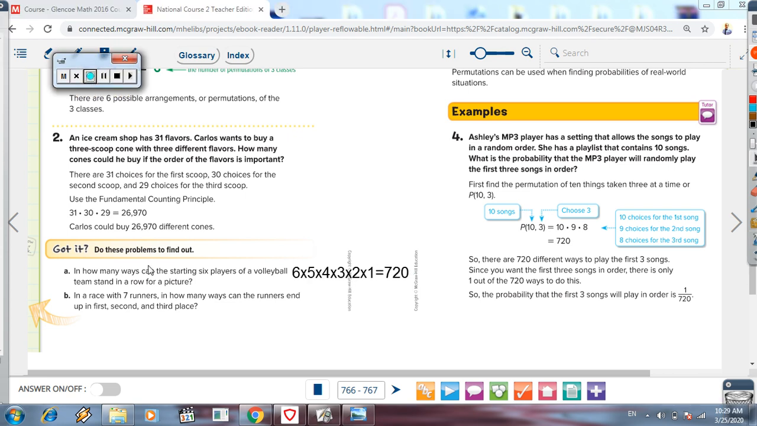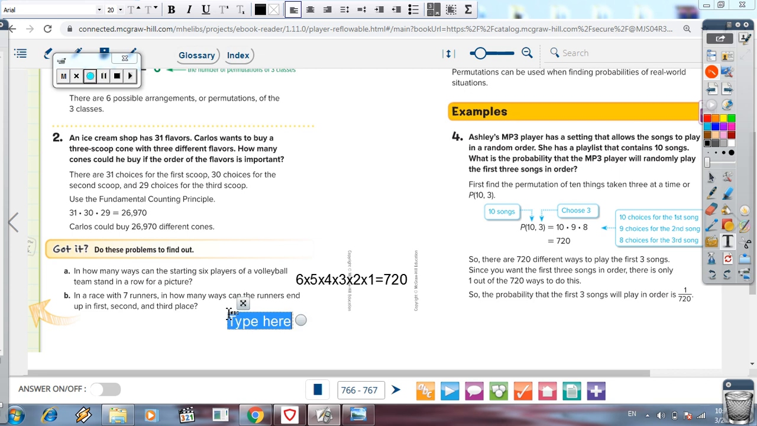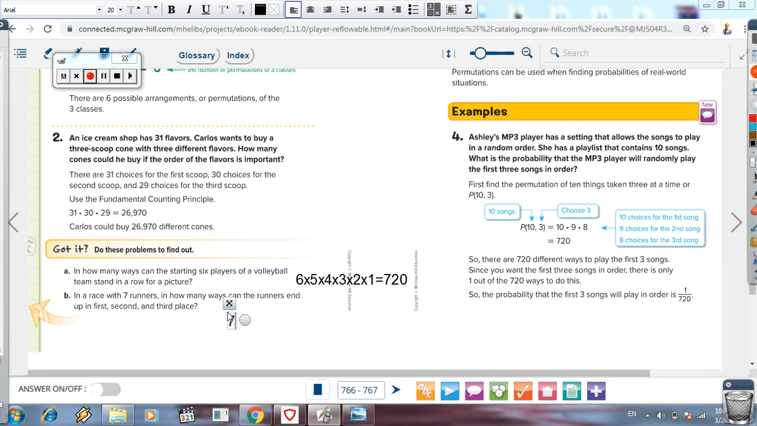For the second example: in a race with 7 runners, in how many ways can the runners end up first, second, or third? Then we have here only 3 choices. The first one is 7, the second one is 6, the third one is 5. We cannot continue because it says only 3 places. Then 7 times 6 times 5, which is 7 times 6 equals 42, times 5 is equal to 210.